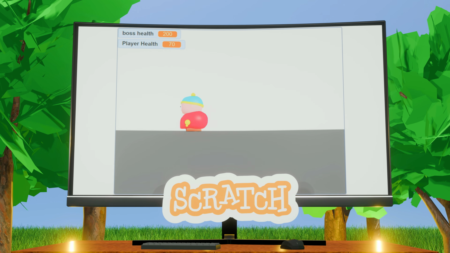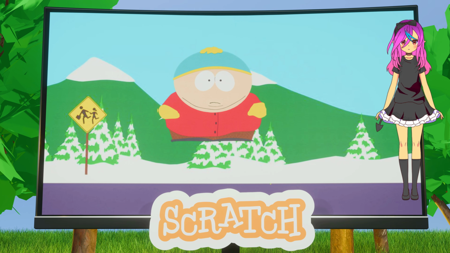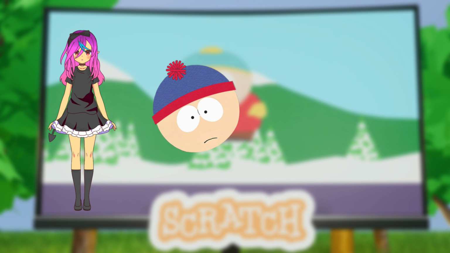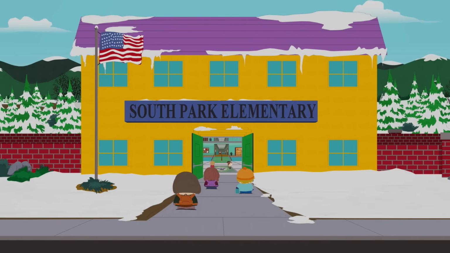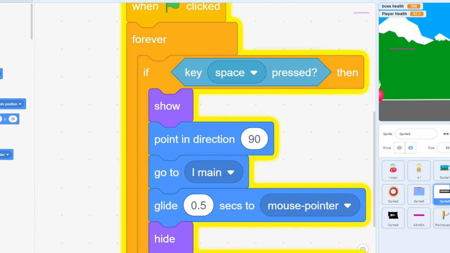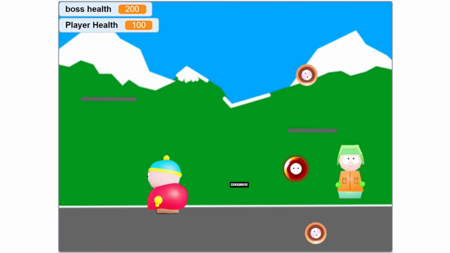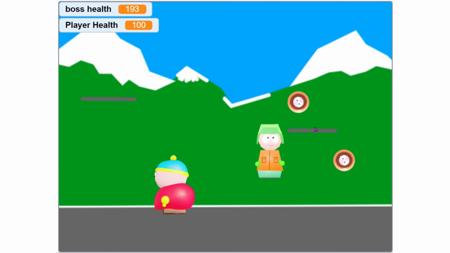I now have a main character, an enemy, and a way to die, but there isn't any way for the player to kill Kyle. I went back and forth on a few different design options, but settled for a censored black box, because, you know, it's South Park, and they tend to do a lot of questionable things, which leads to a lot of censorship. The sprite is spawned whenever the spacebar is pressed, and goes to wherever the player's mouse cursor is. It plays an oof sound when it hits Kyle, which I think is a nice extra touch.